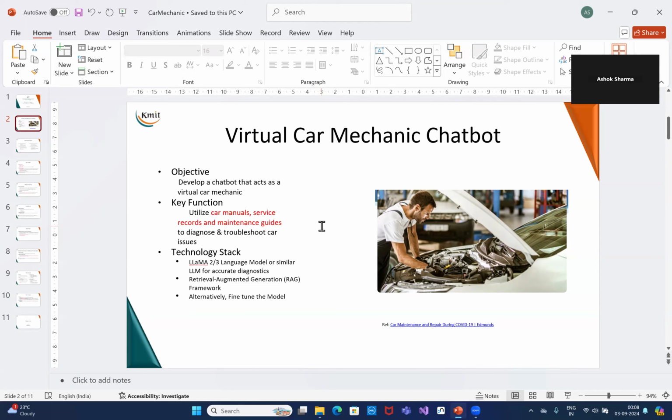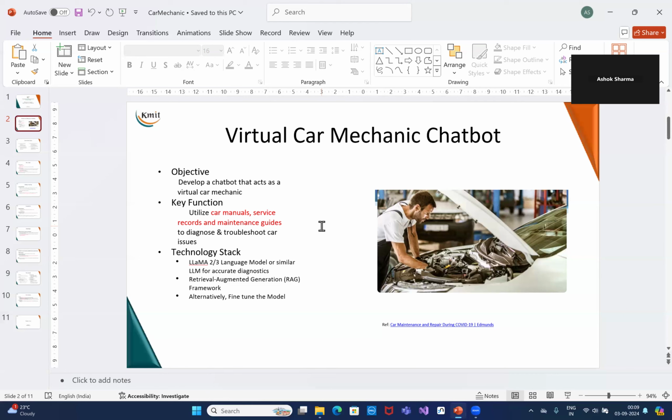Suppose whenever we take a car for repairs and the mechanic diagnoses a fault and repairs the car, we are always suspecting whether he has charged properly or he has overcharged us. He may have charged properly, but still that suspicion is there. Here, the virtual car mechanic can help us diagnose the problem. And even if we are going to the mechanic, we will know what exactly is the problem. So with that objective, this virtual car mechanic has been developed.